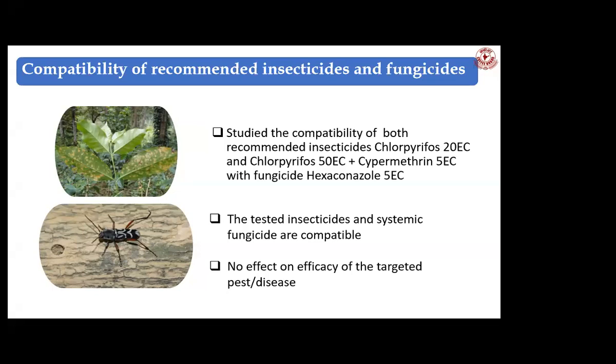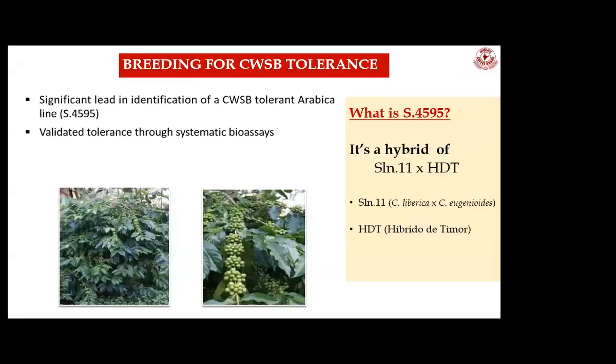So for example, the spraying of hexaconazole for leaf rust is recommended for the month of September. So if by chance the monsoon is extended up to the end of September, and you are not able to apply the fungicides, in that case, you can mix the fungicide with chlorpyrifos. Then you can target both insect and fungus. So it can be mixed together and you can spray.